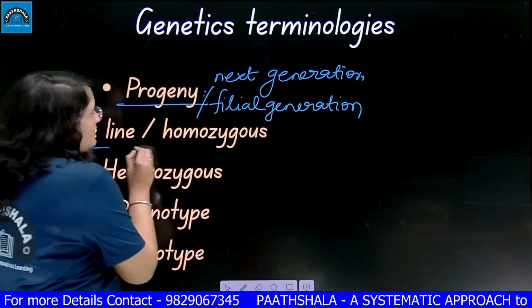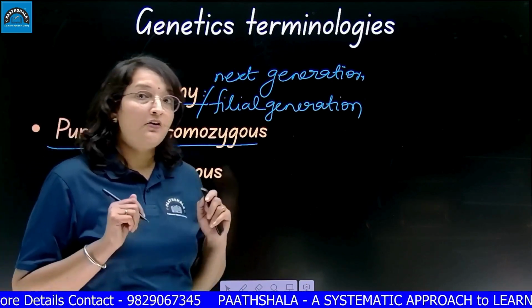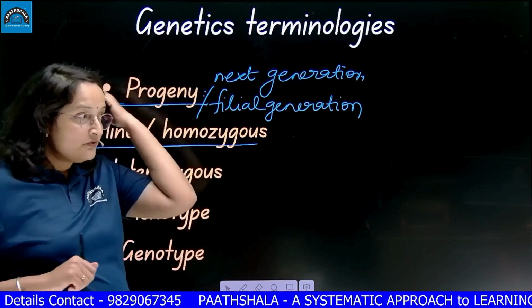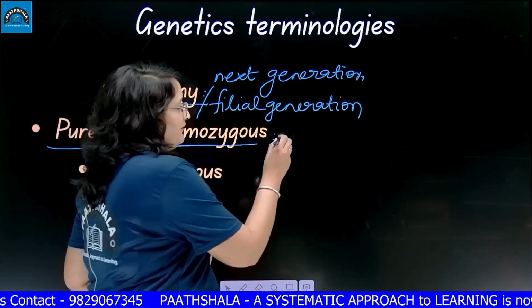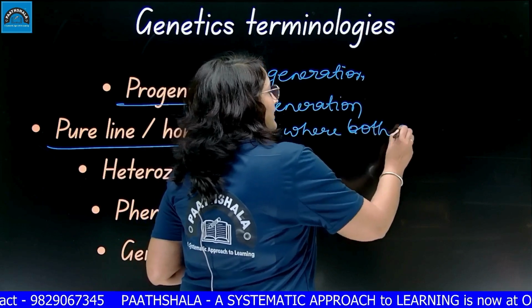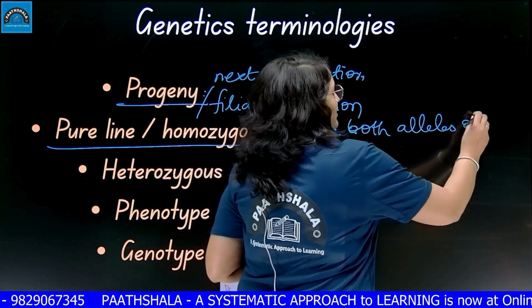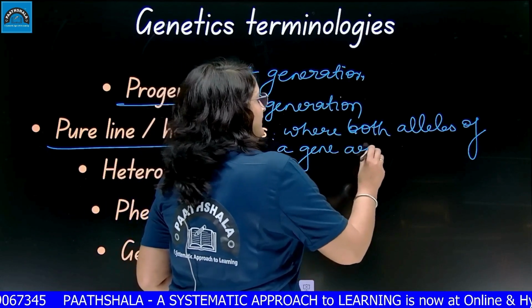Then we have a term called pure line or homozygous. There are pure line traits, there are homozygous traits. In this you will mention that pure line trait characters are where both alleles of a gene are similar.